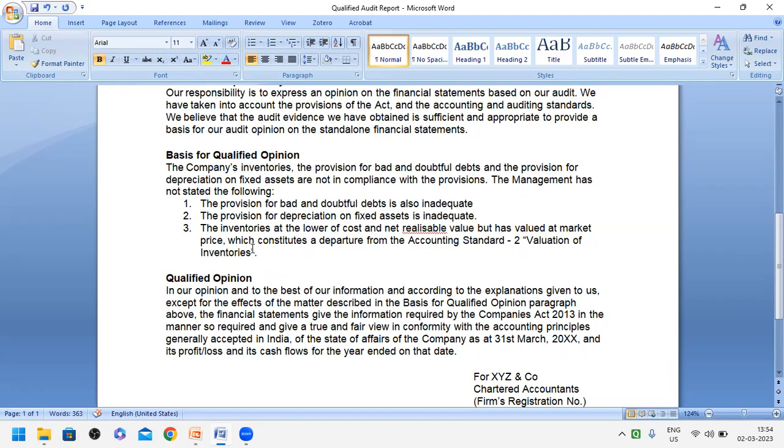If the market price is more, the closing stock value is more, and so the profit will be more. Everything will change. That's why the rule of valuation of inventory according to Accounting Standard 2, LCM, should be taken into consideration. But the company has taken the market value for the calculation of closing stock. That's why he has made these 3 observations here.